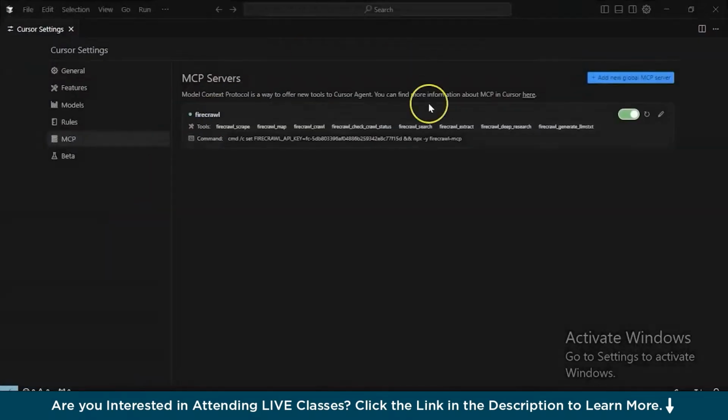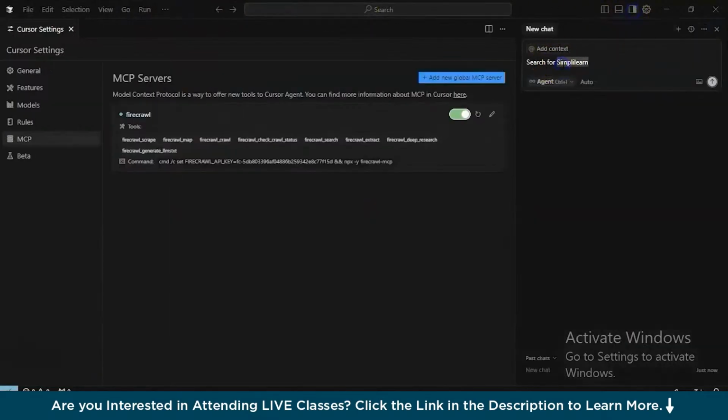Now close it and go to the window where you'll find the server. Yeah, that's the one. And here you choose the agent. Make sure that you choose the agent instead of anything else. Not manual, not ask. I choose the agent. And now I'll write down a simple prompt.